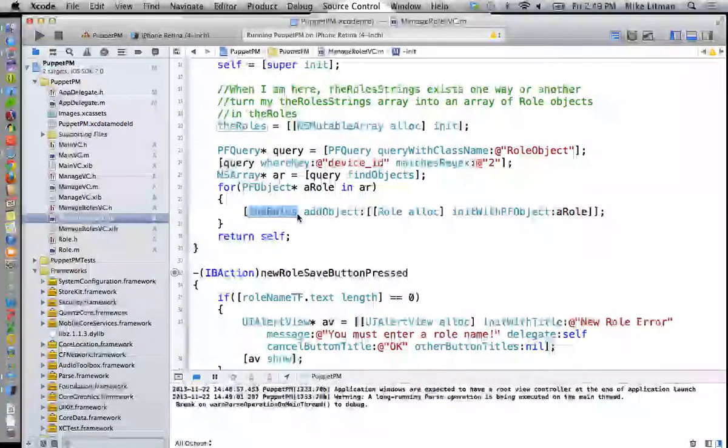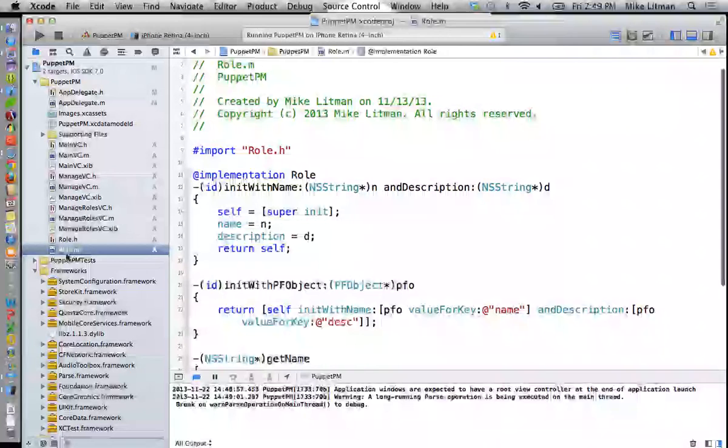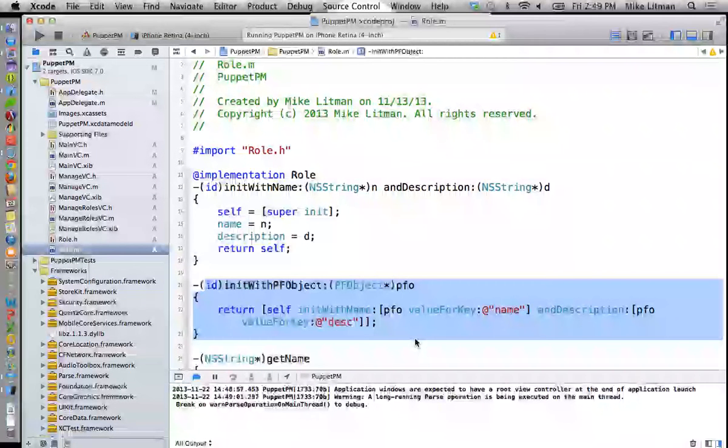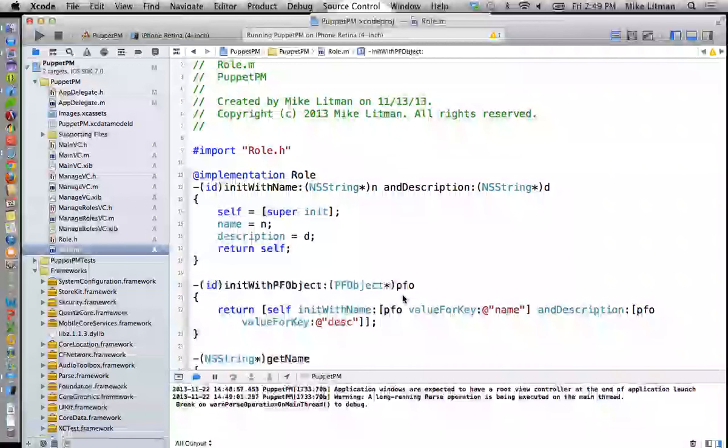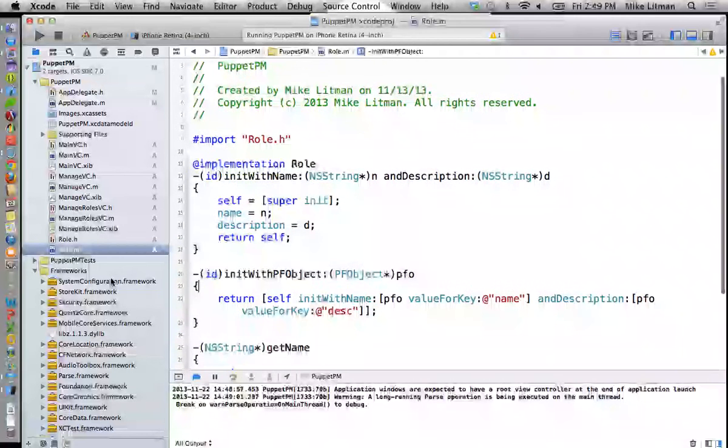I just built my role objects a little bit differently. I added a new way to build a role object. That is a second constructor that takes in a PFObject, a PF object. That make sense? And I think I showed you guys this last time.